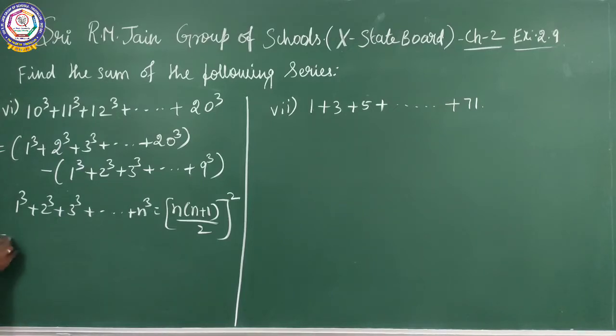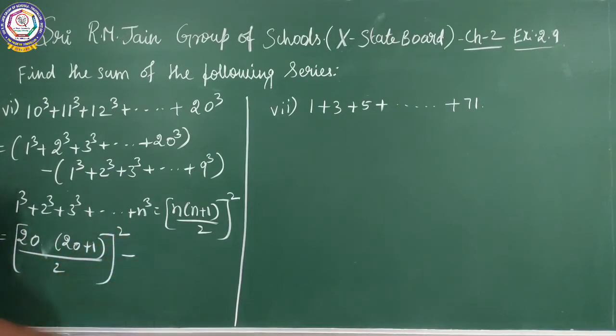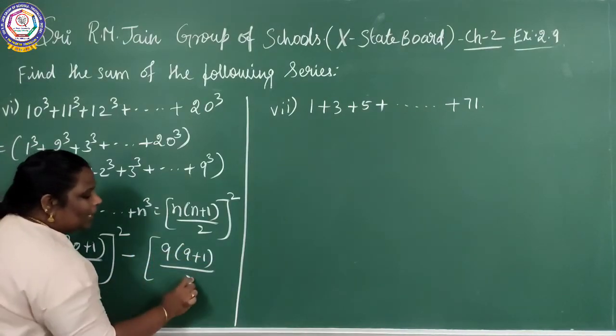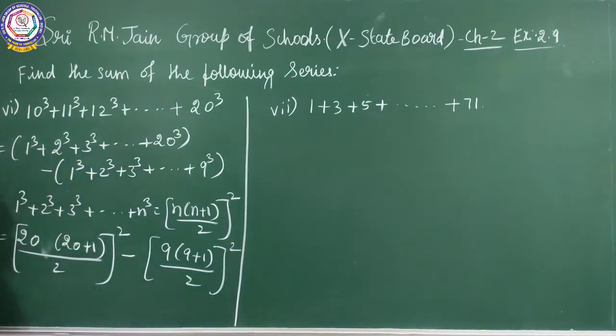So it gives 20 into 20 plus 1 by 2, the whole square, minus 9 into 9 plus 1 by 2, the whole square.